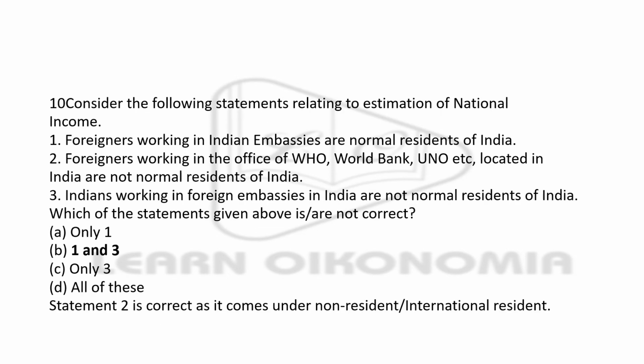Next, consider the following statements relating to estimation of national income. You are given three statements. Foreigners working in Indian embassies are normal residents of India. Foreigners working in offices of WHO, World Bank, UNO, etc. located in India are not normal residents of India. Indians working in foreign embassies in India are not normal residents of India. Here the right answer is option B, that is 1 and 3.